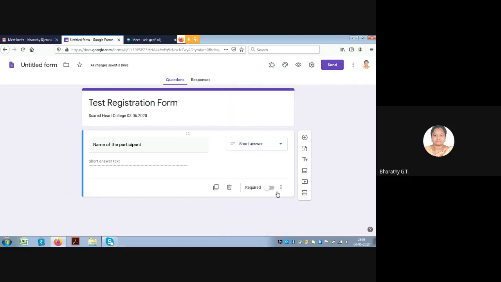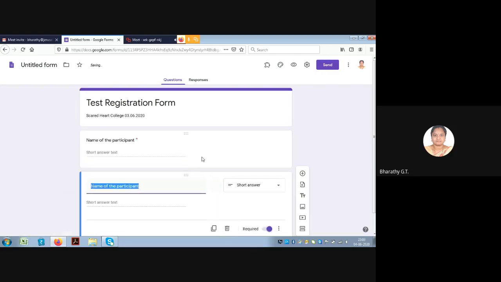At the bottom, we will select this required button so that without filling this, the participants cannot submit their form. At the bottom here, you can also see two buttons, which is the duplicate and delete. If you want to delete, you can use it. If you want to duplicate it, you can just press this. So the same question, whatever we have given at the top, will be available here.